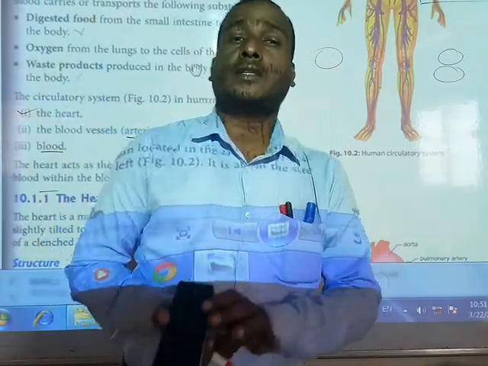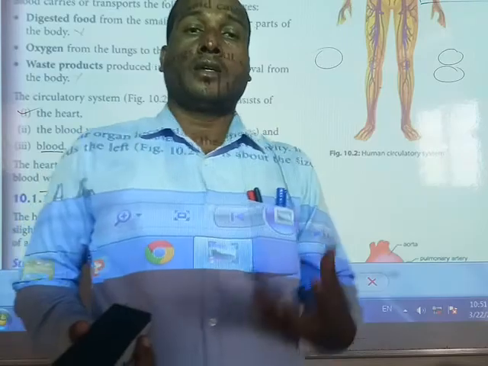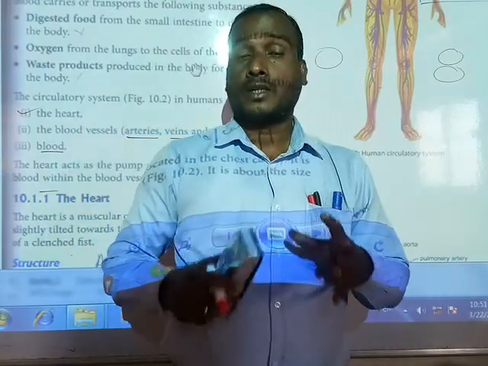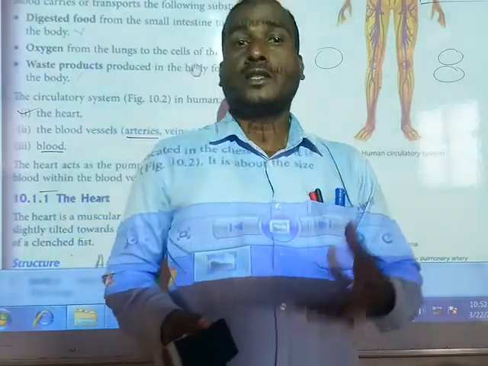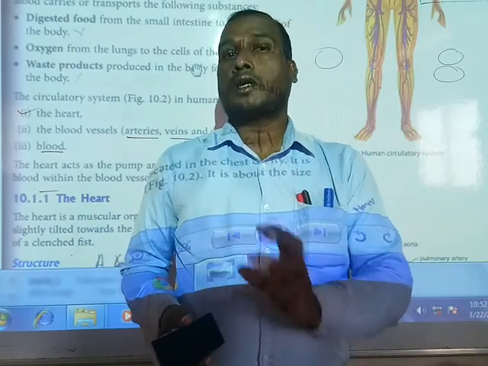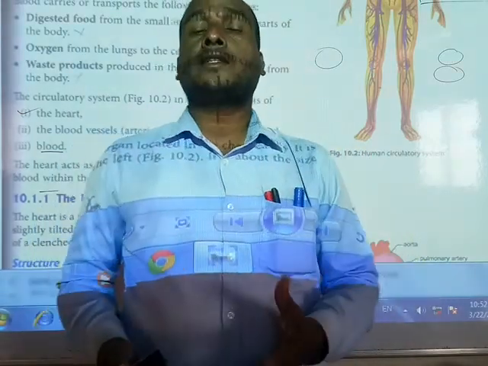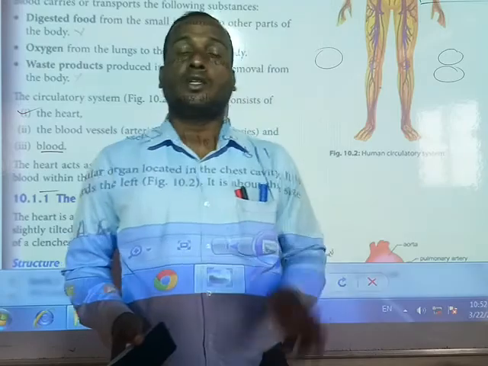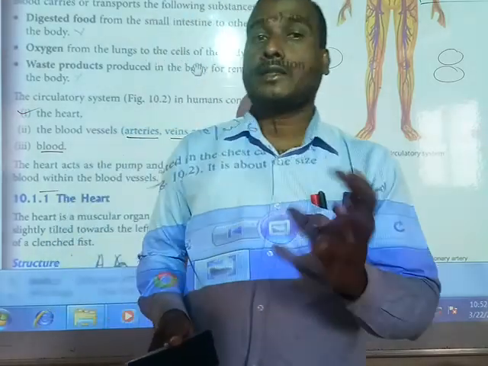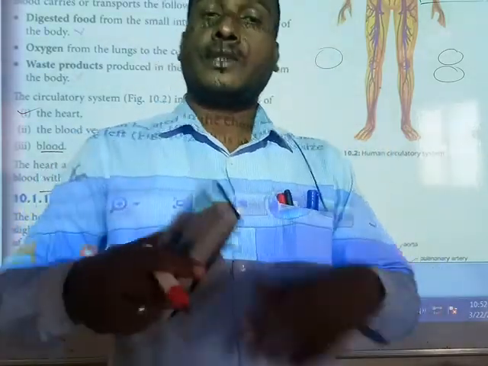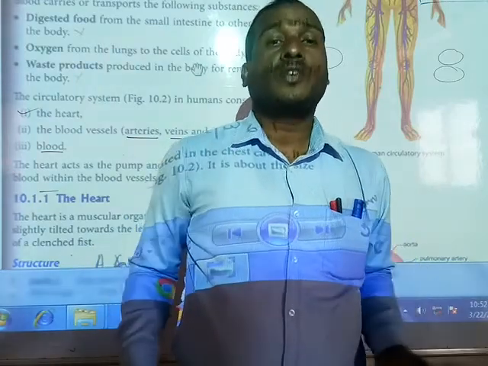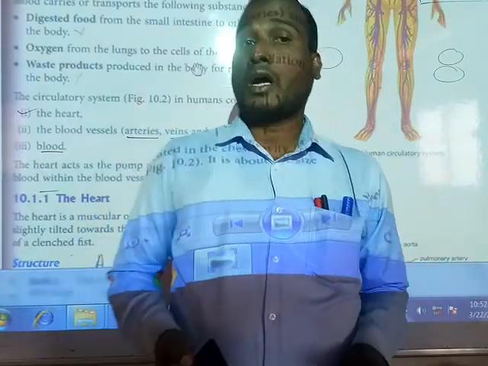The heart plays the main role in sending blood to the different parts. The heart pumps the blood to the different organs and collects the deoxygenated blood back into the heart. So the heart circulates all the blood to the different parts of the organs, but how?